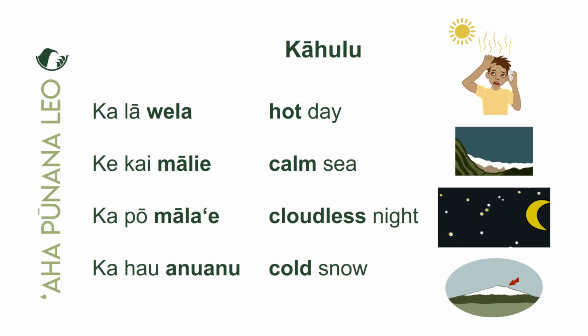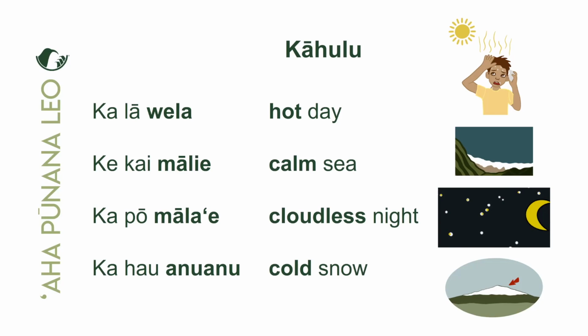So let me just go through a quick exercise on how this is helpful. So whenever you're describing something, you start off with the noun. Kā lā. Oh, okay. What kind of lā? Oh, kā lā velā. All right. Ke kai. What kind of kai? There's all kinds of words that you could put in there to describe the kai. In this case, it's mālie. So ke kai. What kind of kai? Kai mālie. Yeah, the calm sea.